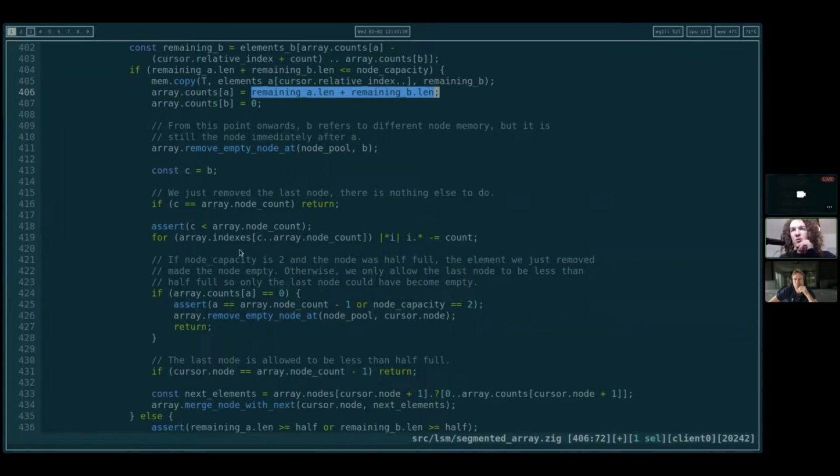Maybe we should handle this before we update index. Actually, updating indexes is fine to do. We need to do that anyways. So this is fine to do here. If array counts A equals 0, then assert that A equals node count minus 1.